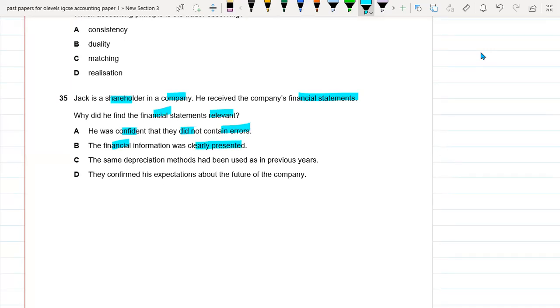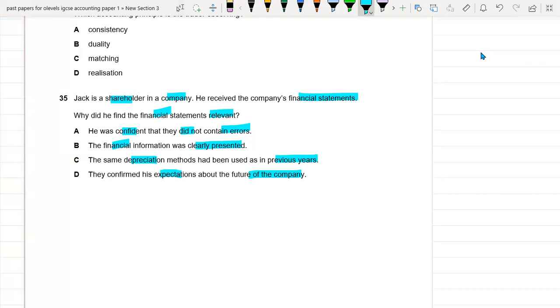That does not explain relevance. Option D, the same depreciation methods had been used in previous years. This is the concept of consistency, but it does not hint at why Jake finds the statements relevant. Option B, they confirm his expectations about the future of the company. Yes, this is the main reason, because he is a shareholder.